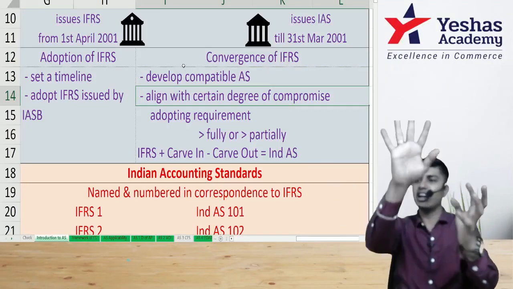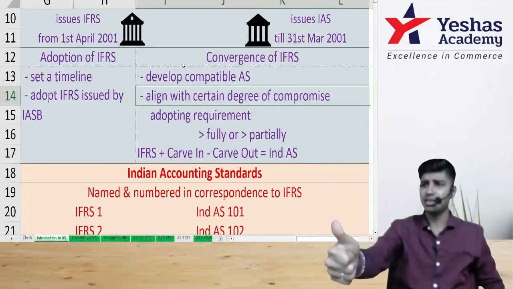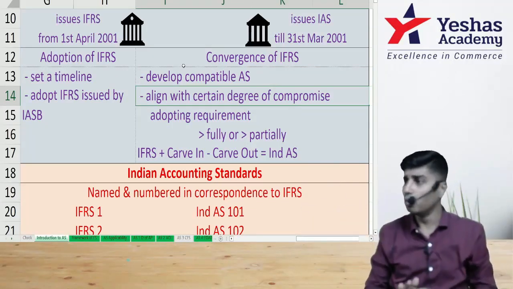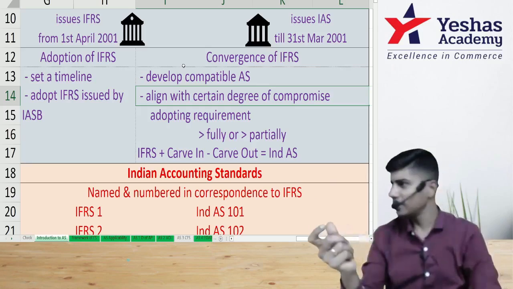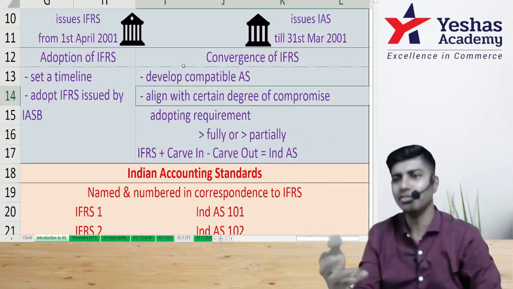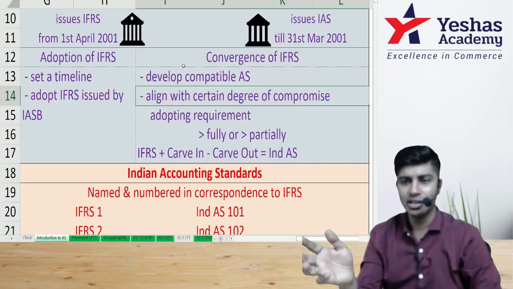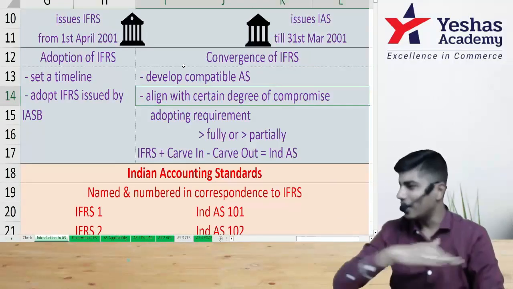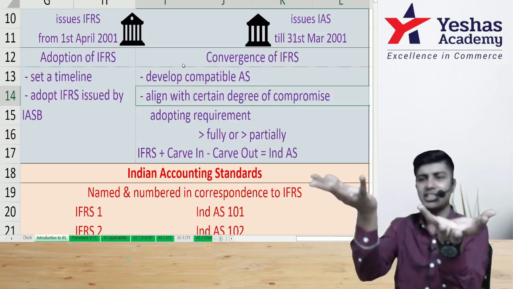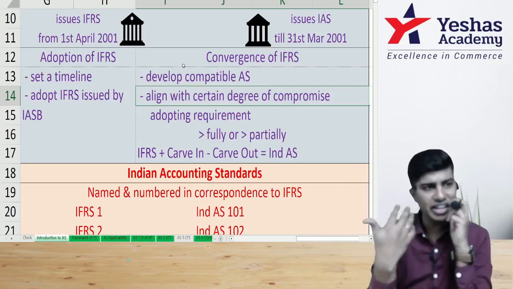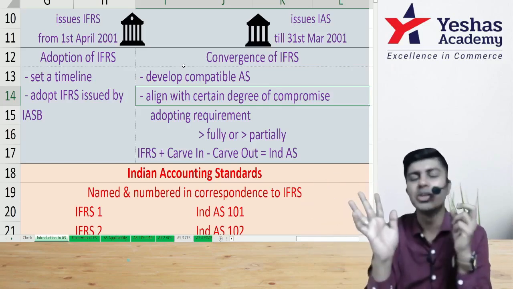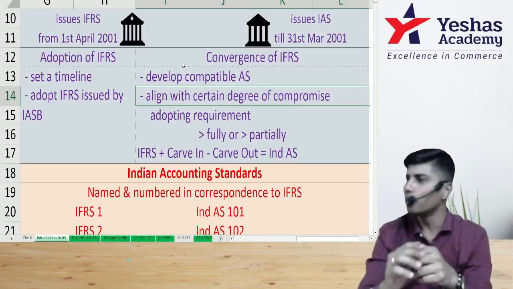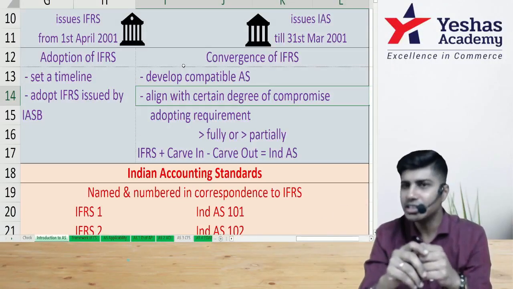But what is the difference? There are 5 differences. But the rest everything is the same. We can easily say more than 90% of IFRS and Ind AS is the same. More than 90%, it's statistically a very vague word to use, but I can tell that so that you understand. Certain standards are 100% the same, certain standards only 60% the same. So on an average, you can say 90% of IFRS and Ind AS is the same. If you learn CA final Ind AS, you can learn IFRS by yourself. You don't have to take classes from somebody, or you can learn the differences and you will know what the difference is. Are you getting it?